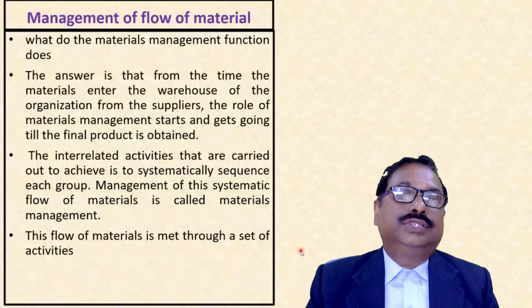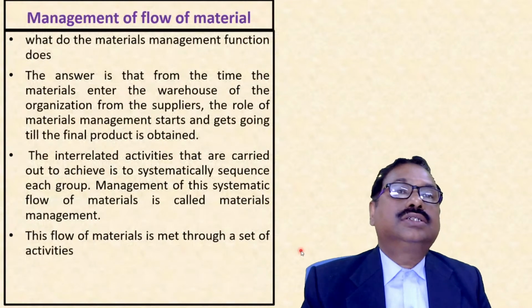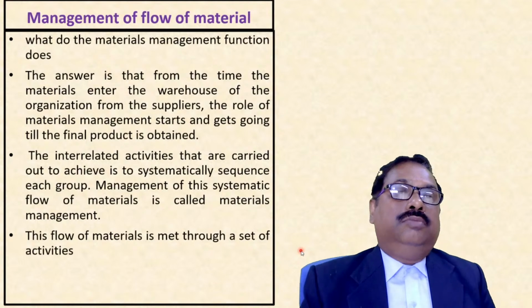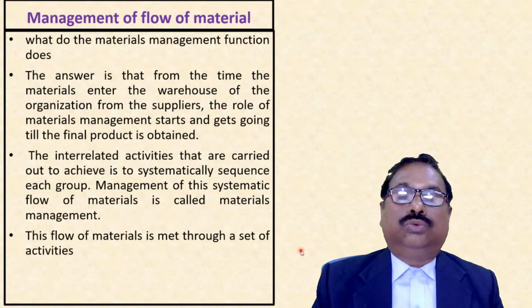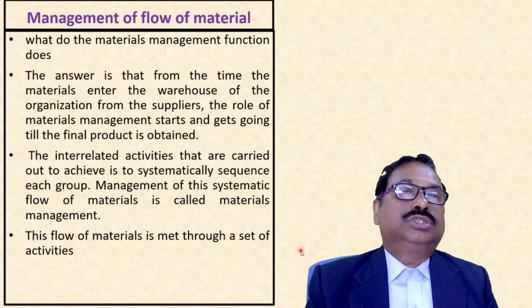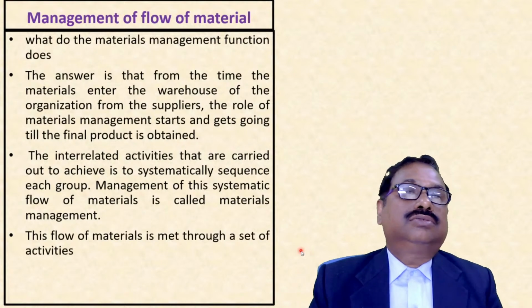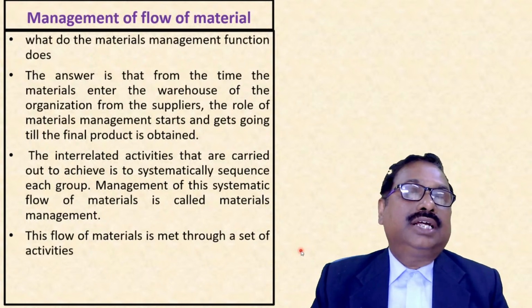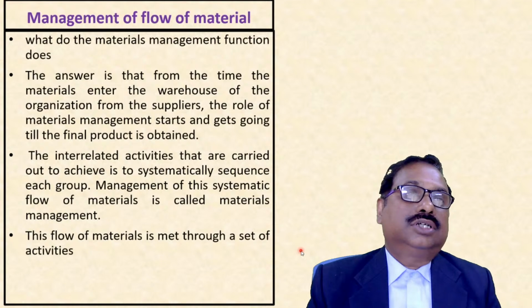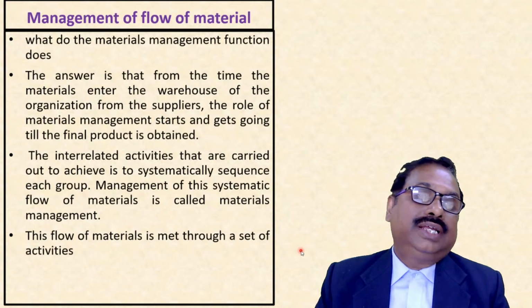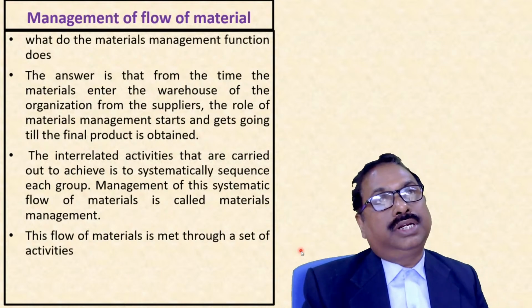Next, we'll see the management of flow of material, because we need smooth flow. If the question is what the material management function does, the answer is that from the time materials enter the warehouse of the organization from the suppliers, the role of material management starts and continues till the final product is obtained.